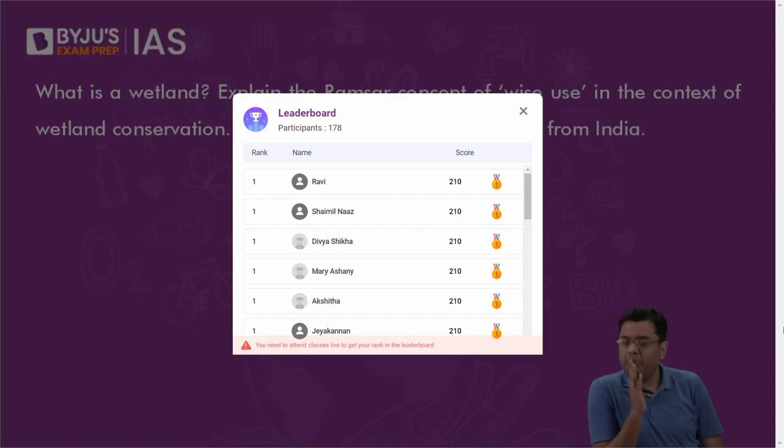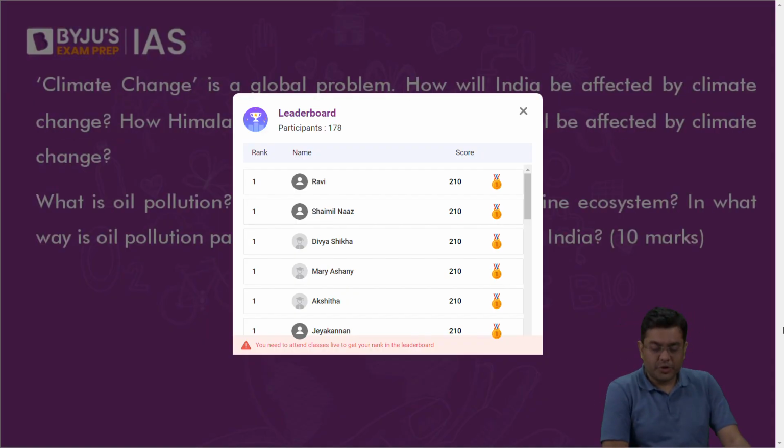Unless it is an easy elimination, you will go for all of them. Okay. Does knowing all the Ramsar sites hold relevance? No. Absolutely not. Only the latest additions.